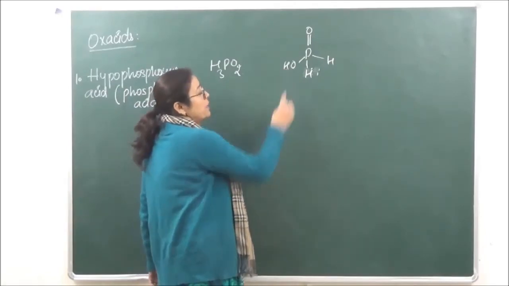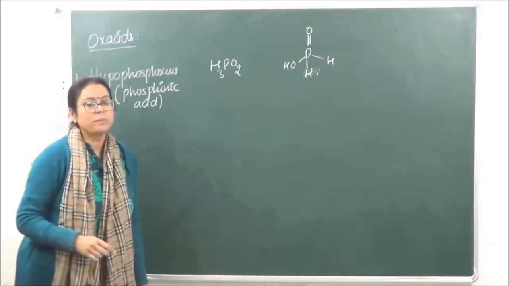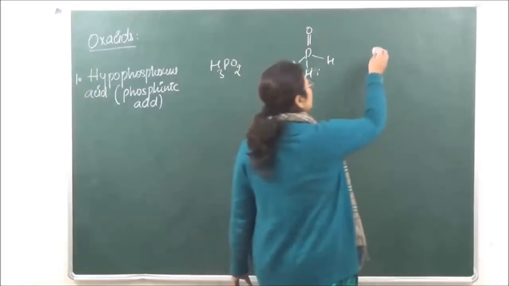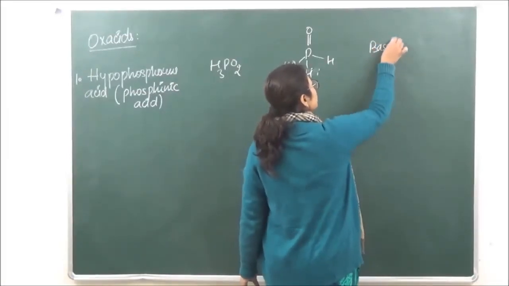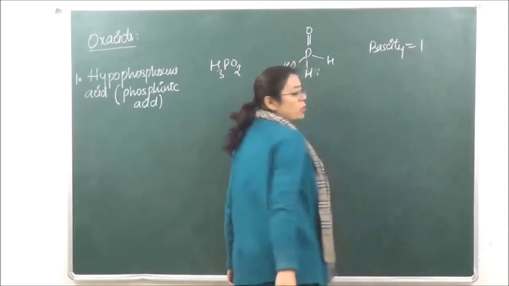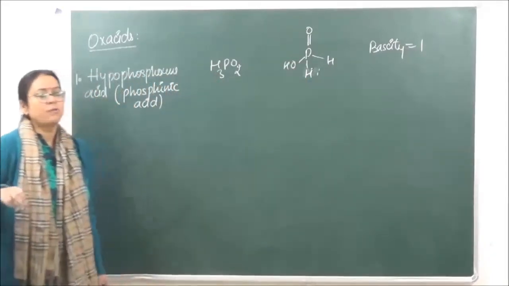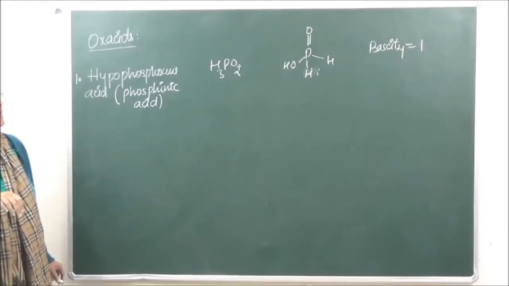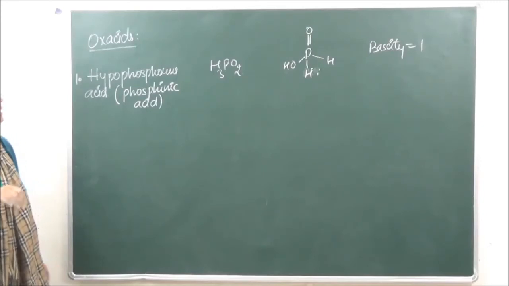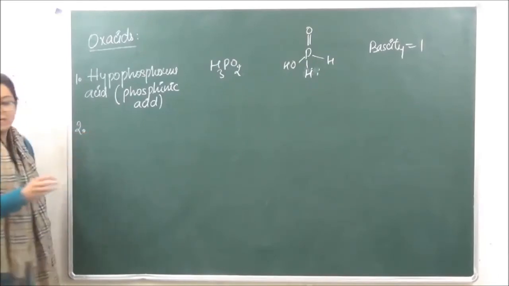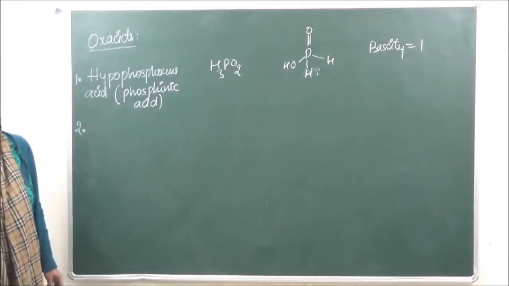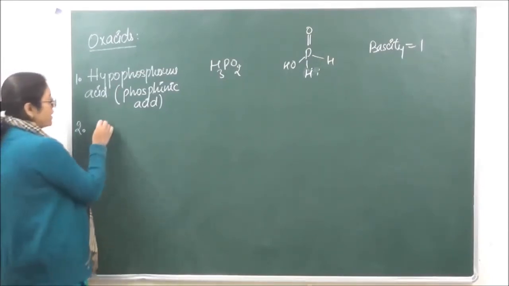Okay? So the basicity of acids depends on what? The number of hydrogens which can be replaced. So over here only one hydrogen can be replaced. Therefore, the basicity of this acid is going to be equal to 1. This helps you to find the equivalent weight. Okay? So you have to remember that the equivalent weight can be found from this. Basicity of this is equal to 1. The second acid which we have is known as phosphorus acid. Right? It is also known as phosphoric acid.